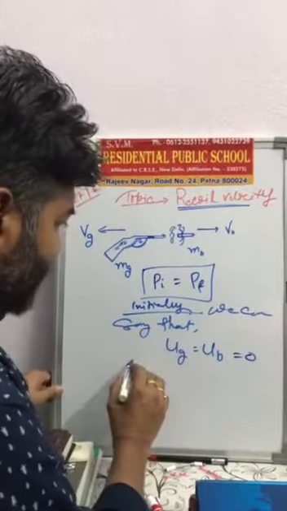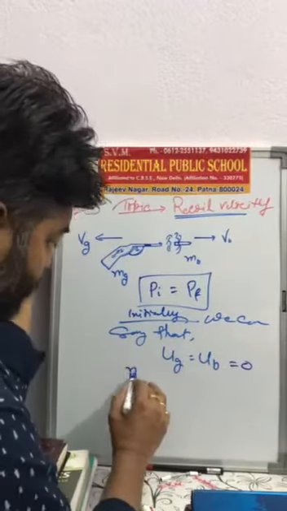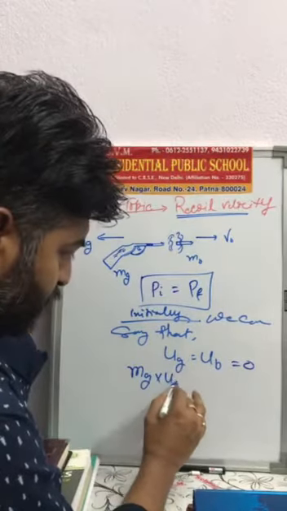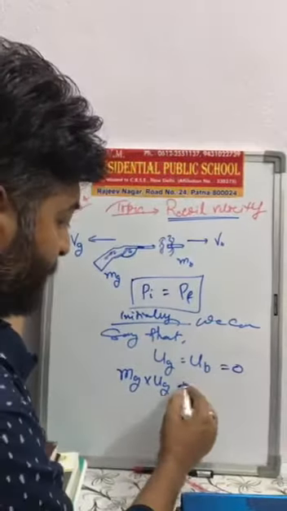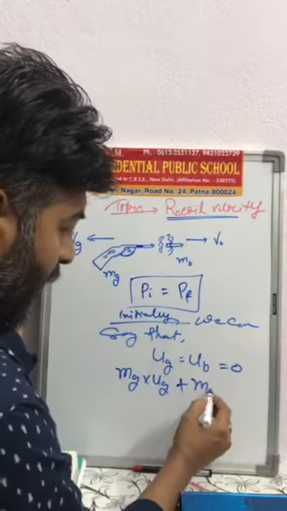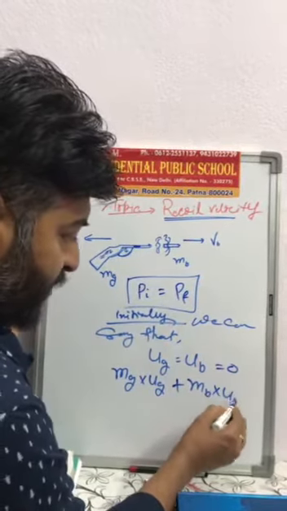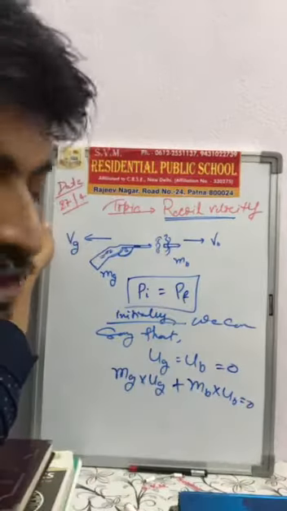So mg into ug, that means the initial momentum of the gun, plus mb into ub is equal to 0.